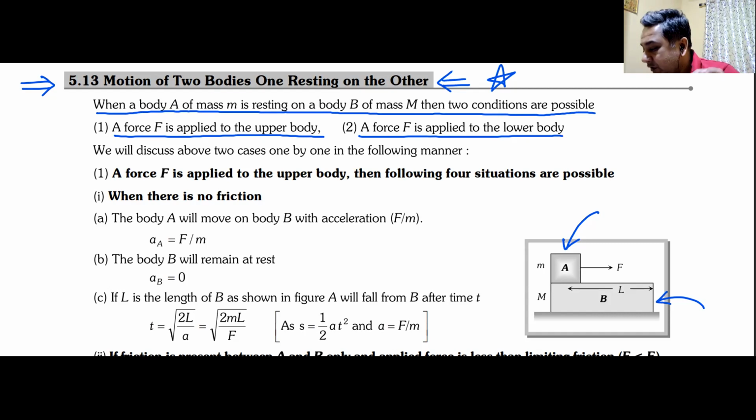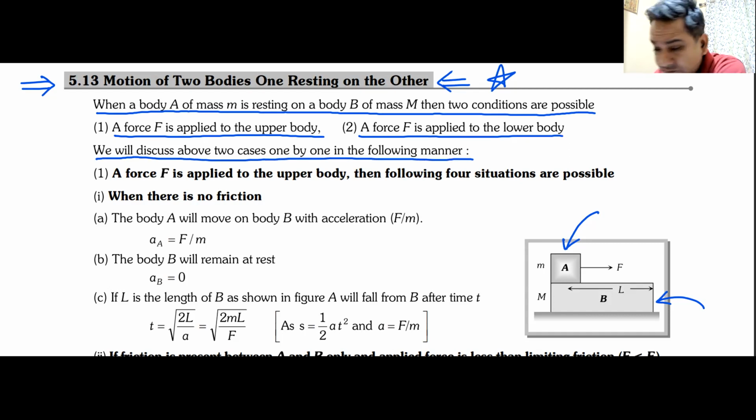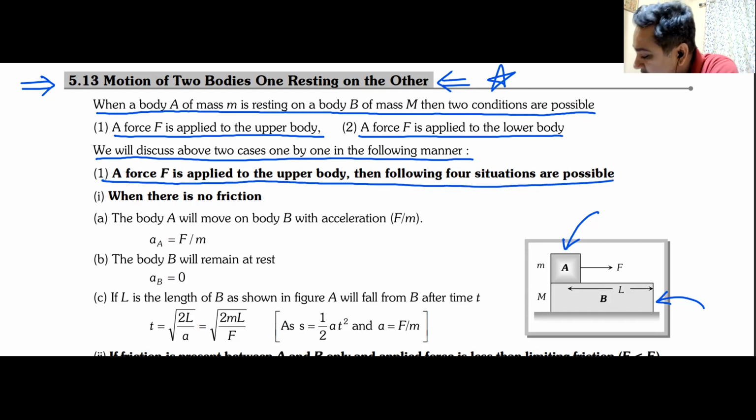Okay. Now, what we are going to do is we'll discuss one or two of these cases, and the rest I will give you to note down so that you can remember them. Now, case number one: we have applied force on the upper body. As you can see, force F is applied on the upper body. Yes or no?